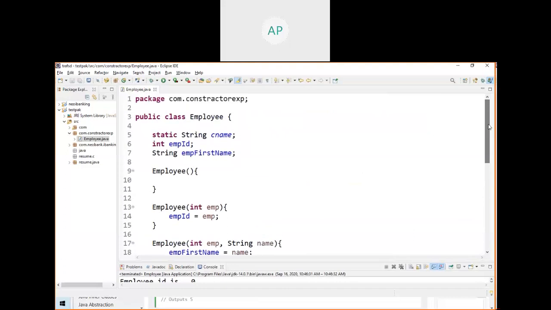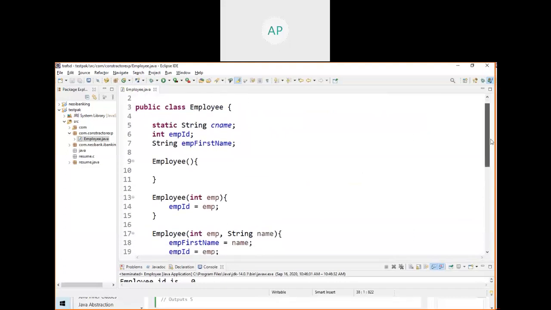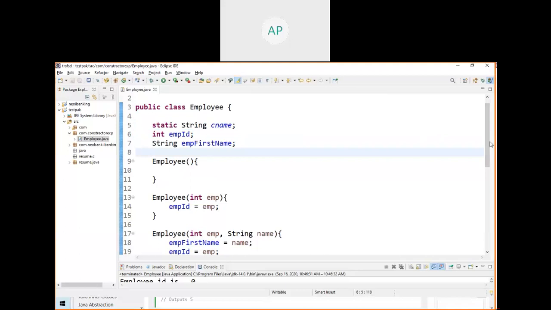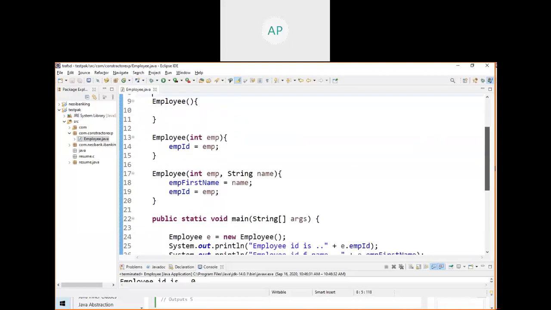When you create an object, you can initialize the instance variable. That's very important. You cannot initialize a static variable, because that is not object related. It is class related. Just go and see the theory. Very, very important: static variable, constructor, non-static variable.